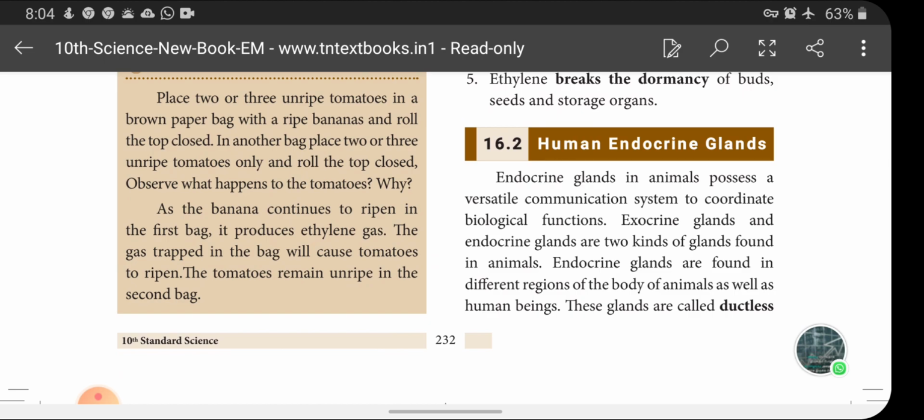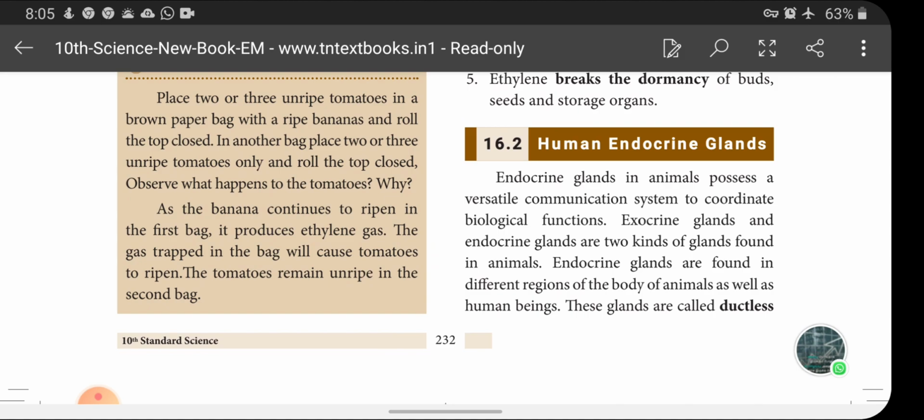There are various types of endocrine glands present in various locations of our body, but they don't have any duct to carry their secretion to the target organs. Endocrine glands are present in the head, neck, thorax region, and abdominal region also. They don't have any duct to carry their secretion. Hence, it is called as what? Ductless glands. Okay. So, pituitary and pineal glands are located in the head.